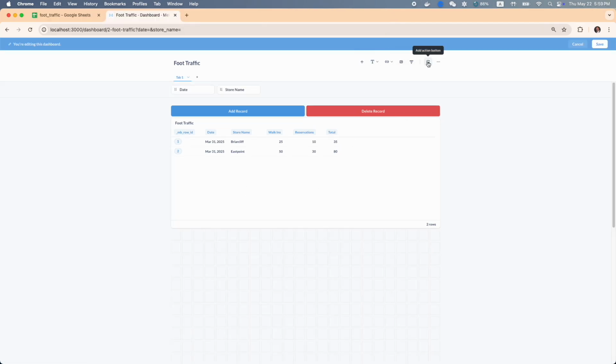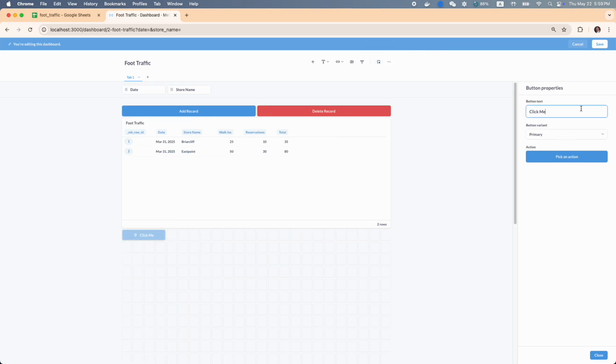So let's go ahead and add one more action, the update action. We'll follow the same steps. Let's call it Update Record, and let's choose the color green. Let's keep our dashboard nice and clean and symmetrical, so we'll reduce these to 8 blocks and then put the Update Record button right there in the middle.